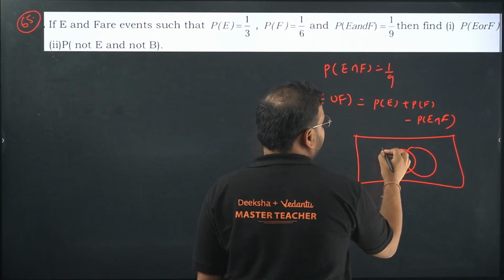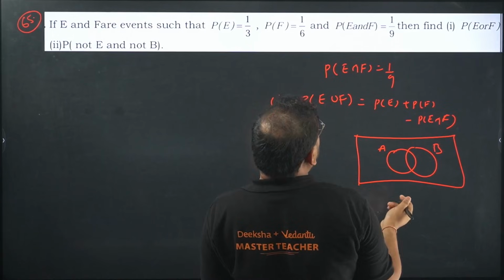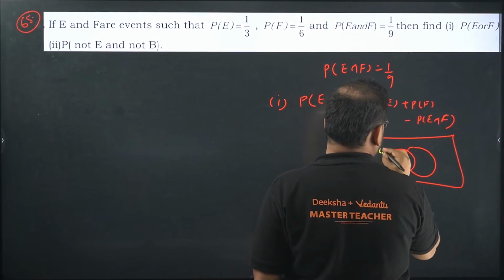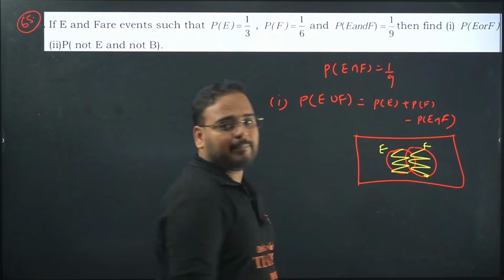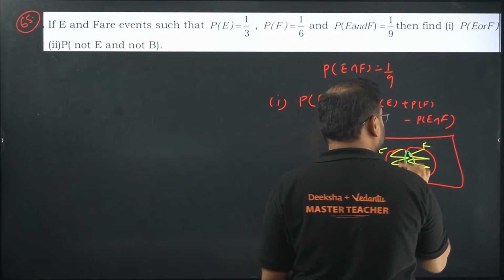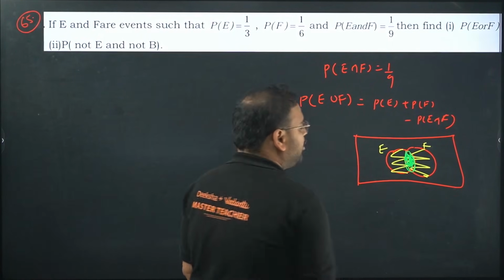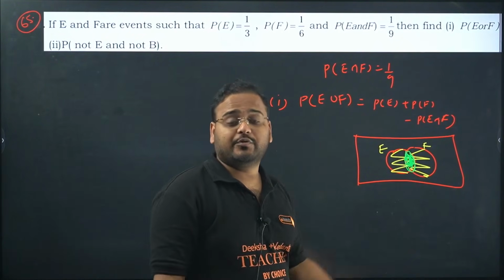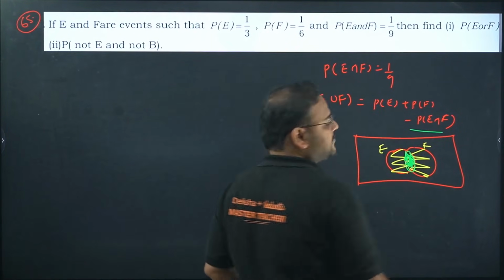So this is my event E, this is the event F. If you add E and F together, can you see there is an overlapping of the central part 2 times? Because you took this part once when you took the event E and once again when you took the event F. So when you're adding them together, you're taking the intersection 2 times. That's why you remove one of the intersections in the union.